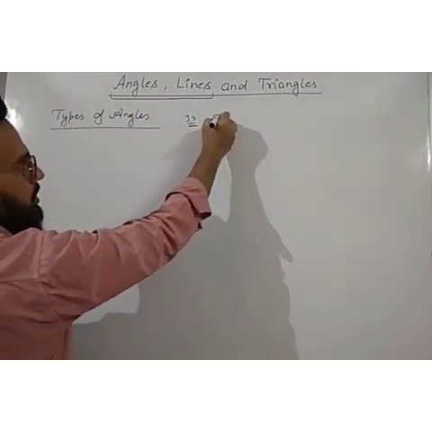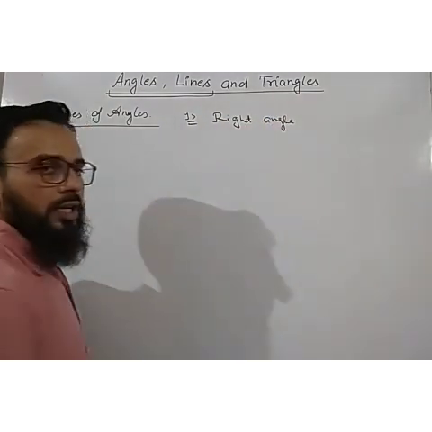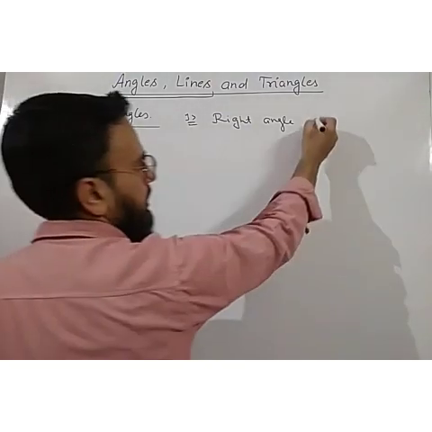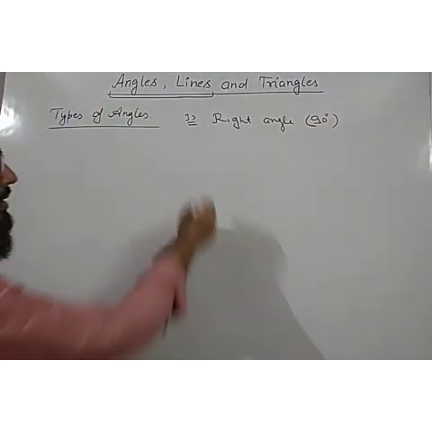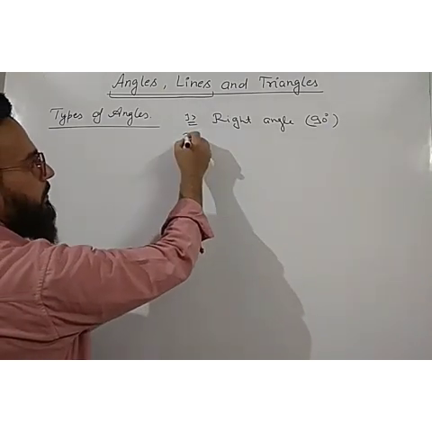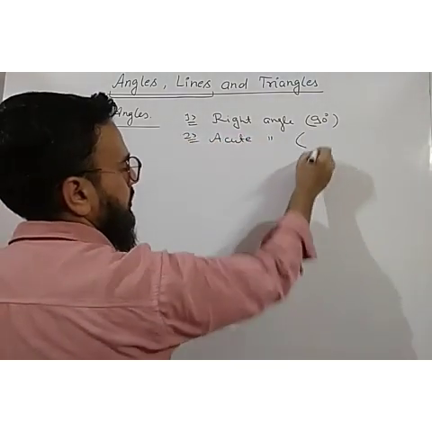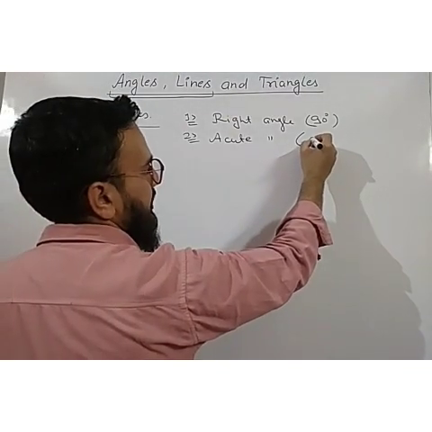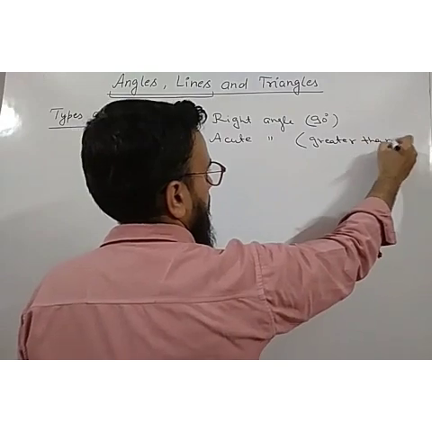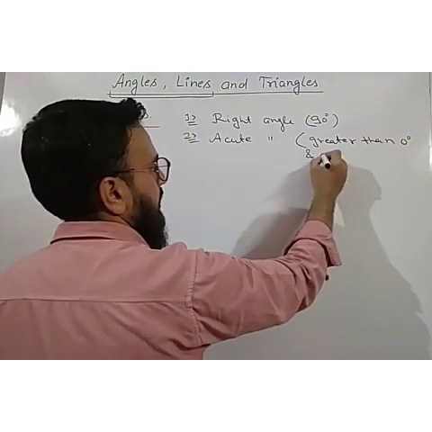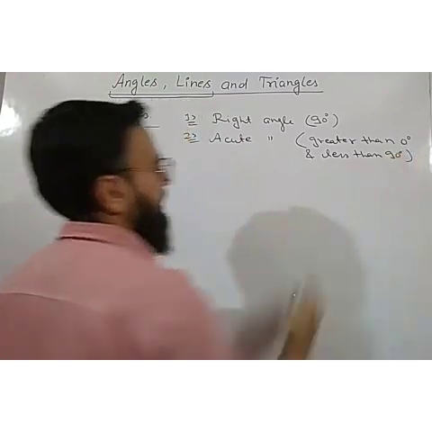You have studied about right angle. So what is right angle? An angle whose measure is 90 degree is called a right angle. Then the second angle you have studied is acute angle. So what is acute angle? An angle which lies greater than 0 degree and less than 90 degree is called an acute angle.